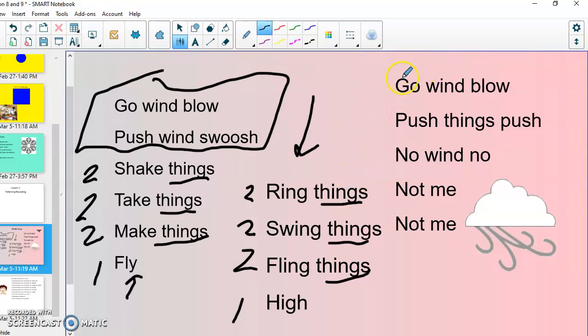And the last part of the poem, go, wind, blow, push things, push. No, wind, no, not me, not me. So this time what's being repeated? Well, at the end, you obviously can see the not me, not me. But up here, there's a little bit of repeating when they go no, wind, no. And then not me, not me. So there's no specific way that you have to do this.